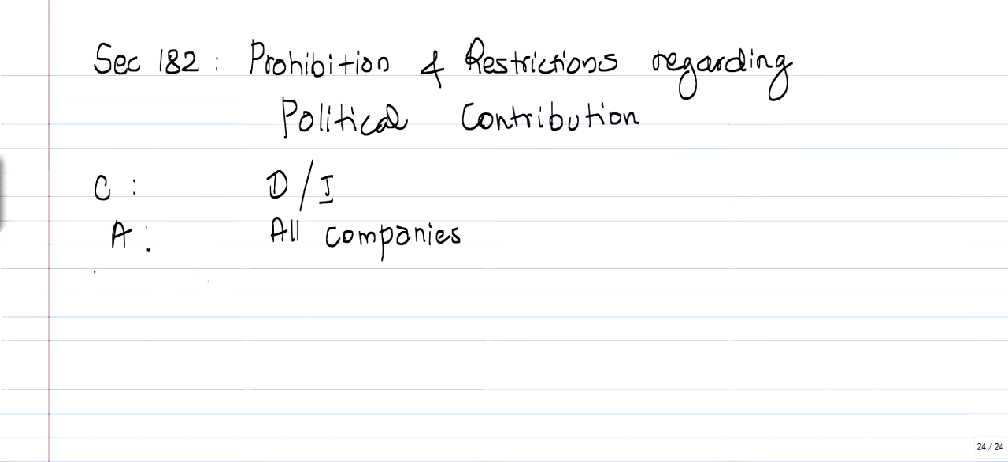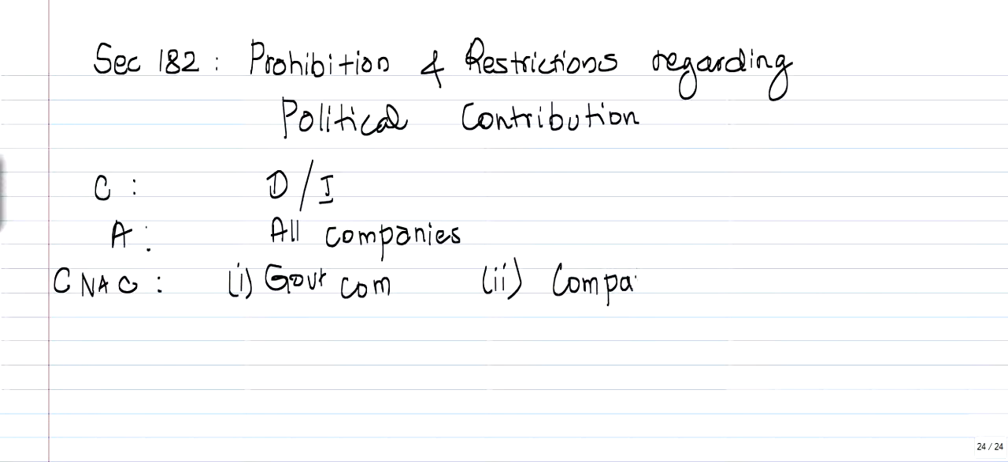Companies not allowed to contribute: Government companies, that is point number 1. Number 2, new companies, companies in existence less than 3 years. So these companies are not allowed to contribute: government companies and companies in existence less than 3 financial years.